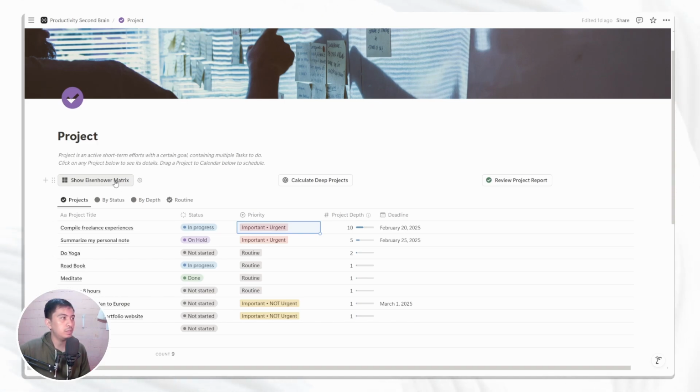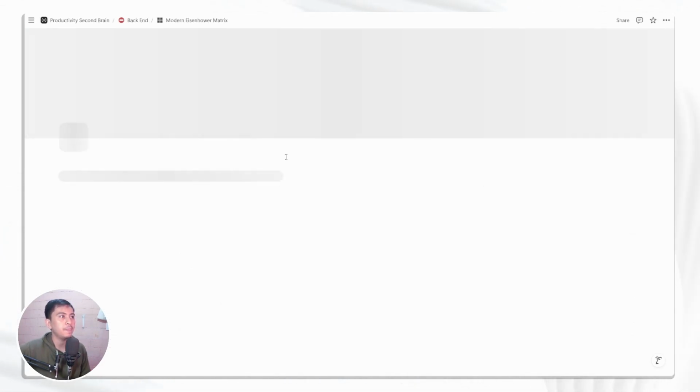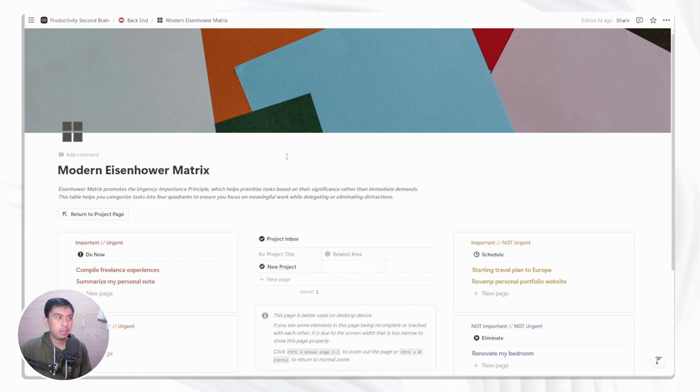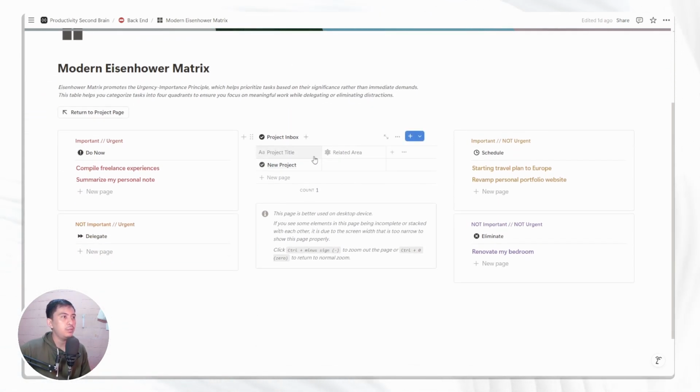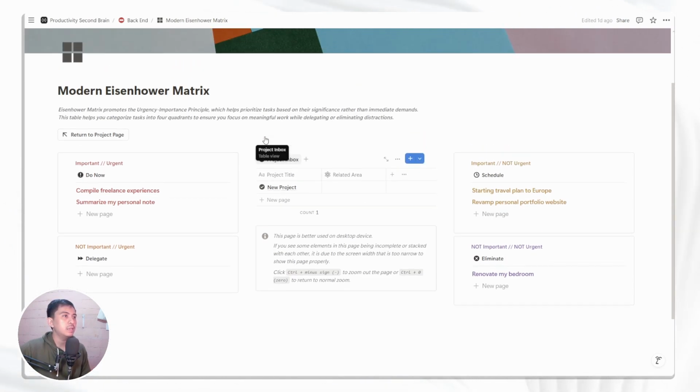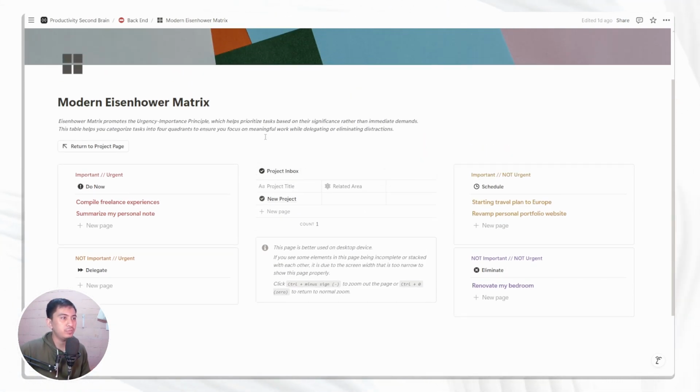So let's go first into the Eisenhower matrix. You have a button here, simply click it. It will open, not a new page, but a feature of the Eisenhower matrix in this productivity second brain. What you are seeing right now is basically the same projects that we have been seeing. The purpose is that using this visualization, maybe you can prioritize your projects even better. For example, I see there are 4 matrices here, and after deliberation, you may think that summarizing personal notes is important but not really urgent.